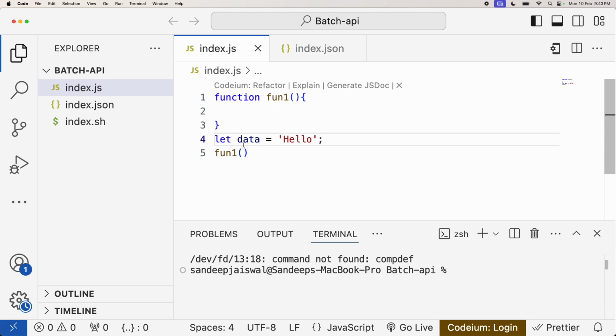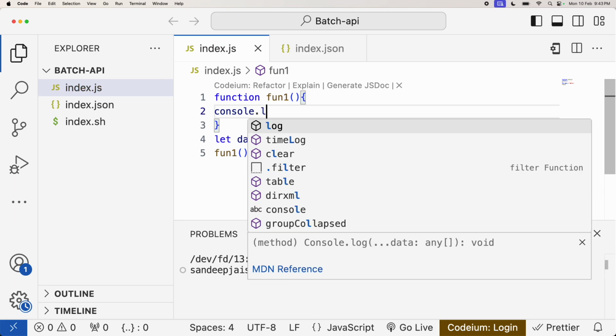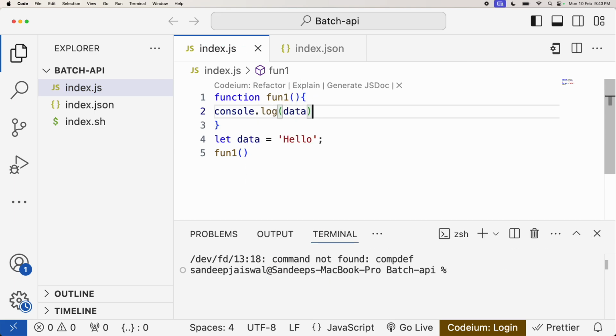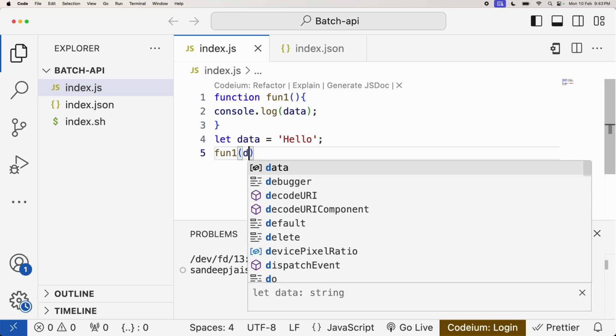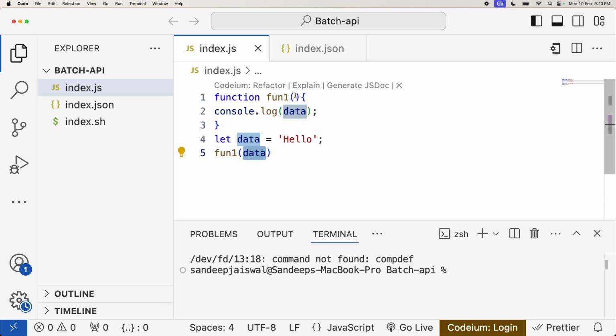Now this data variable has to go to function one, right? So I'll write here console.log data. But if I write console.log data, it won't understand, because there is no data inside function one, correct? So this data has to first pass to this function call. So I'll pass data. It doesn't mean that if I'm writing data in the argument, the same name should be in the parameter also. It can be any name.